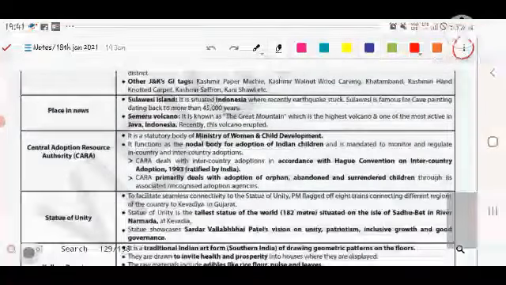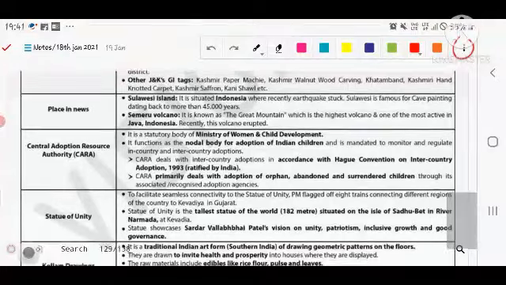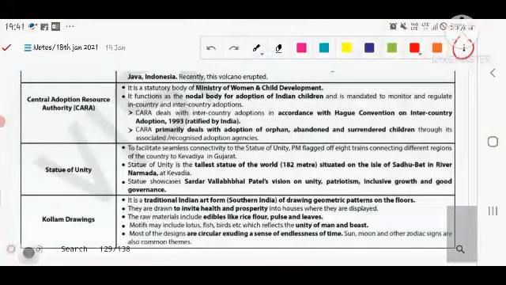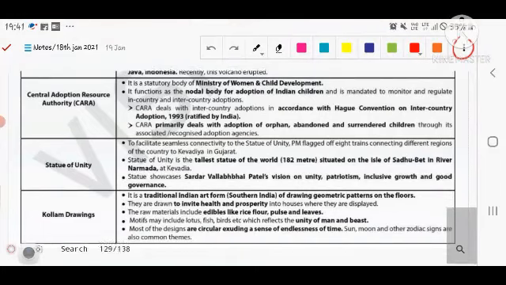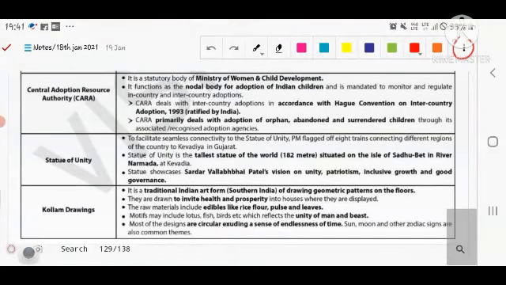Gucci mushroom places in news. Swasi Island in Indonesia, there is a type of volcano and earthquake activities are found. Central Adoption Resource Authority, CARA, you know very well. If you want to adopt children, you can consult with this authority.